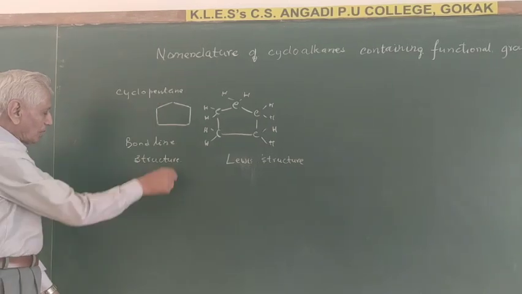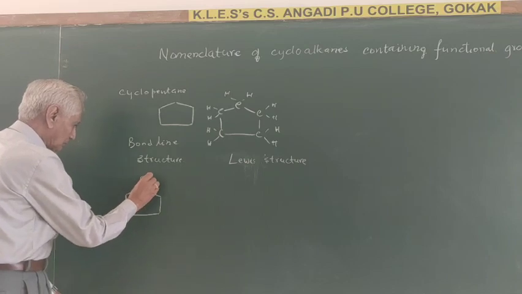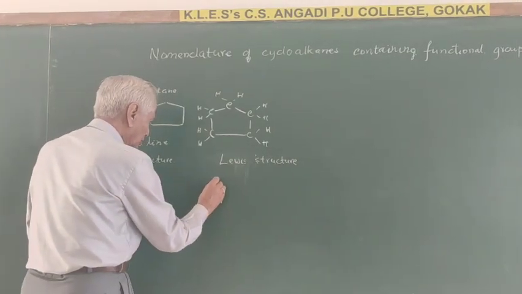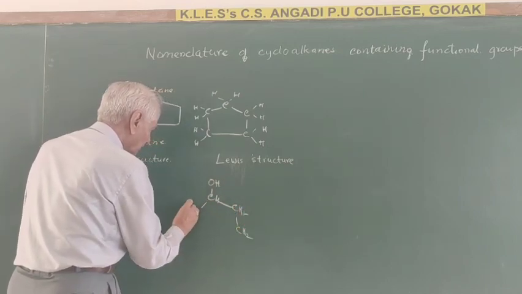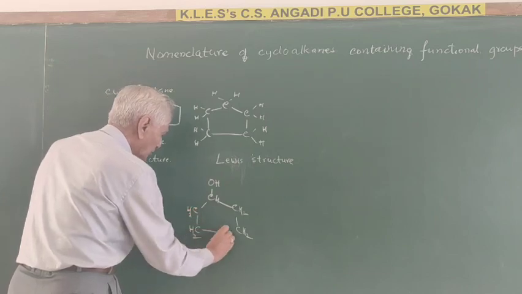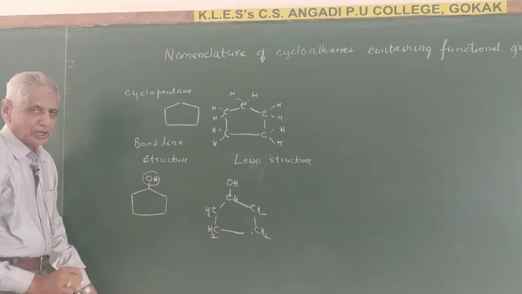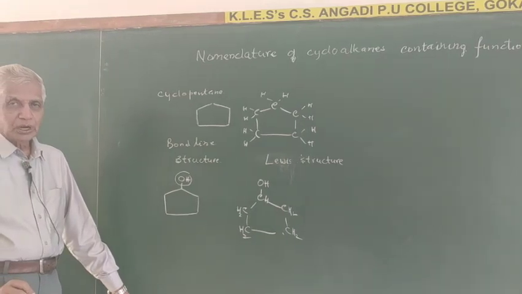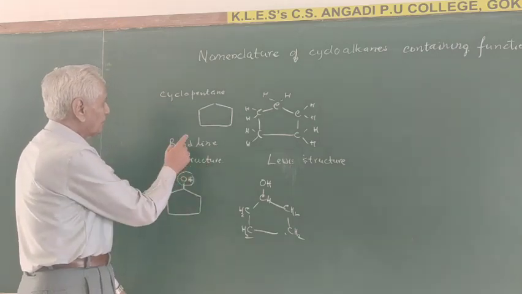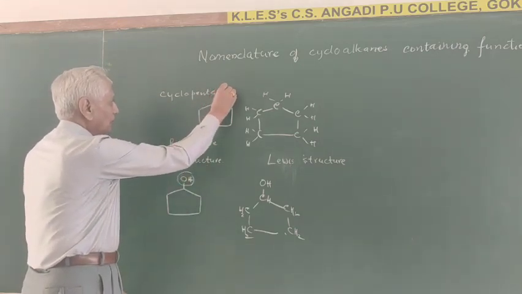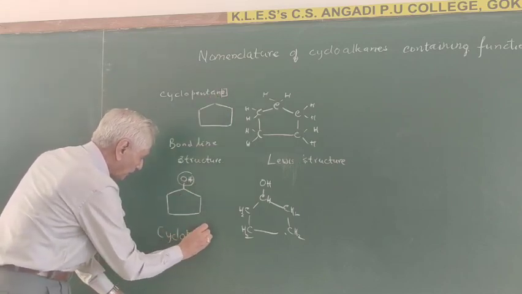Now suppose the compound is containing a functional group here, that is CHOH, CH2, CH2, CH2, CH2. This is the structure. Now this compound has OH and it is called an alcohol, and the suffix for the alcohol is OL. Therefore this compound is named after cyclopentane by replacing E with OL. Therefore this is cyclopentanol.